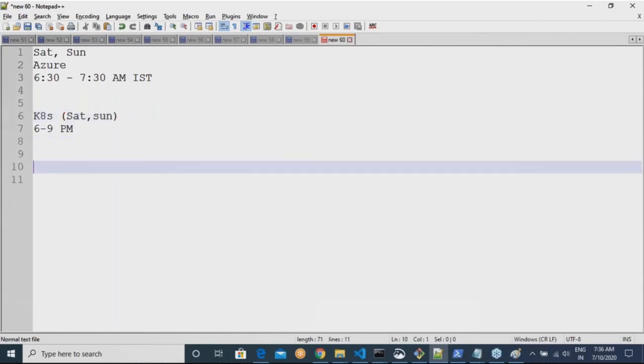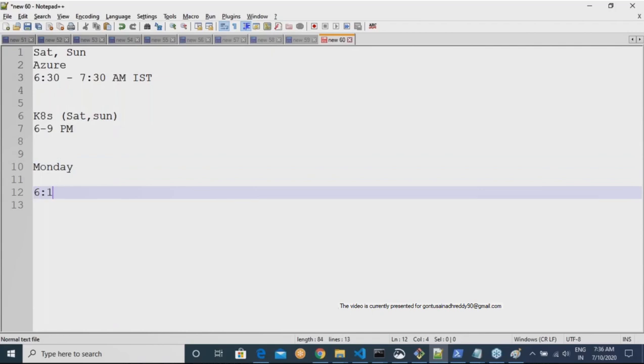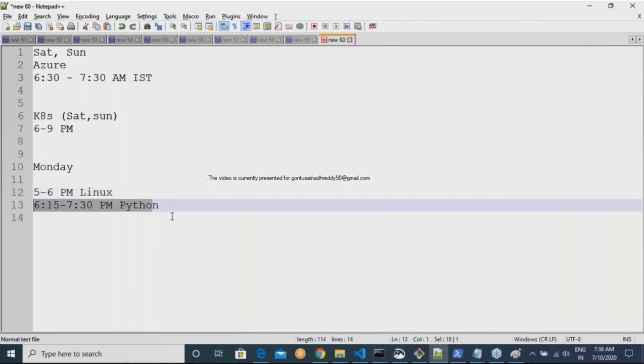And one more thing, from Monday, 6:15 to 7:30 p.m., I am starting Python classes. Anyway, we have 5 to 6 p.m. of Linux Foundation. After that, we will start Windows there. But the whole idea is, for the people who want to learn Python, you have these timings.